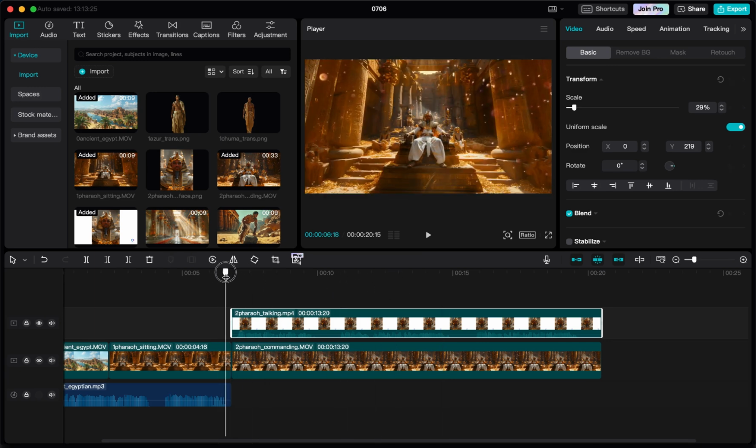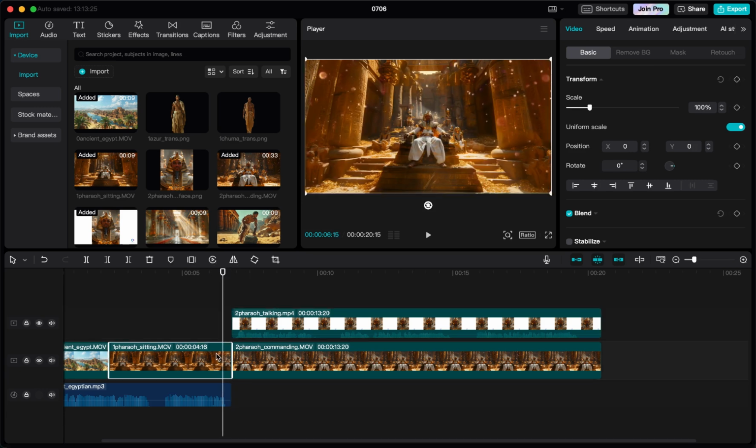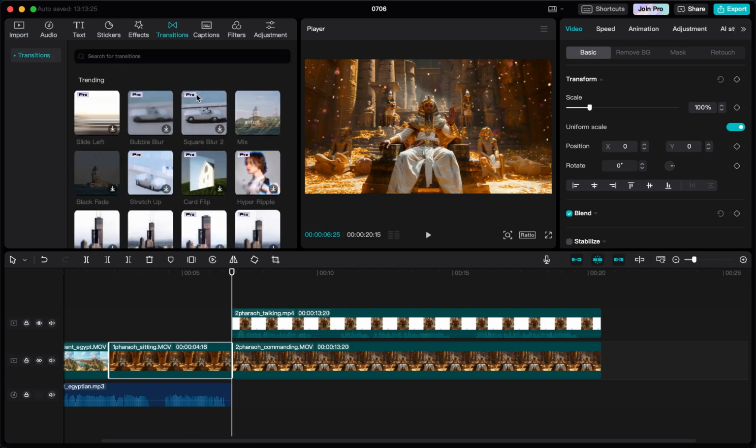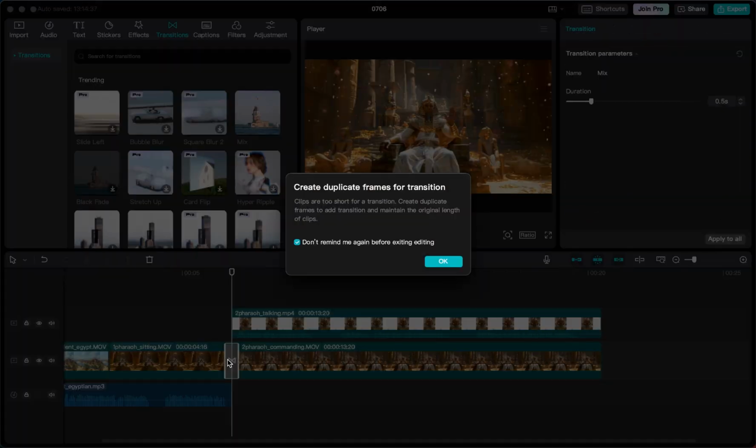One thing you can also do is, you can see here when we transition from one image to the other image, it's a bit jerky. So what you could do is just put in a transition. You go here in the transitions tab, and if you have the pro plan, you can use whatever you like. You can see where this badge is. Otherwise you can use these where the pro badge is not there, and you will see a preview of what this looks like. So if I drag in the first one here, you drag it up there.